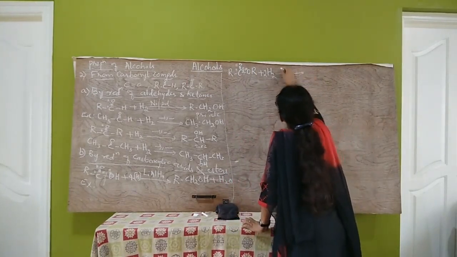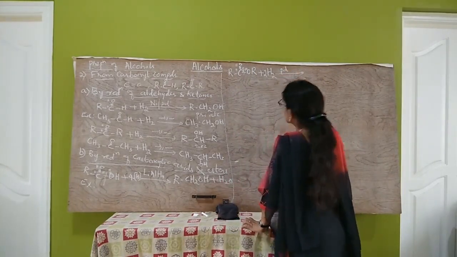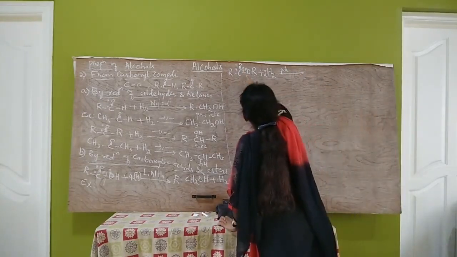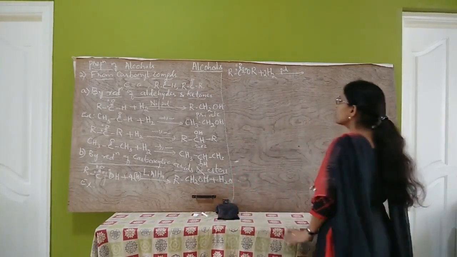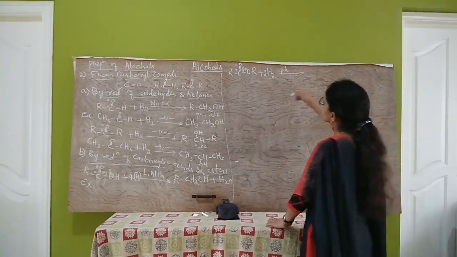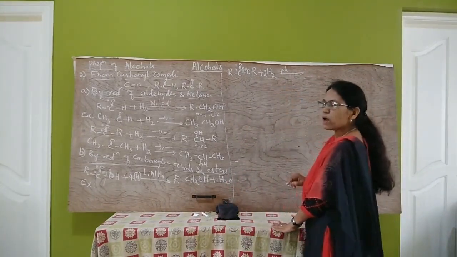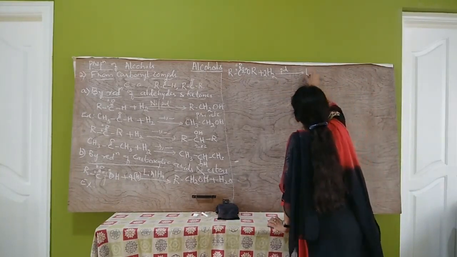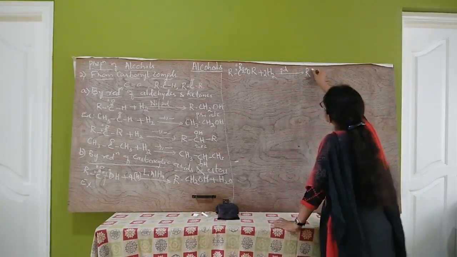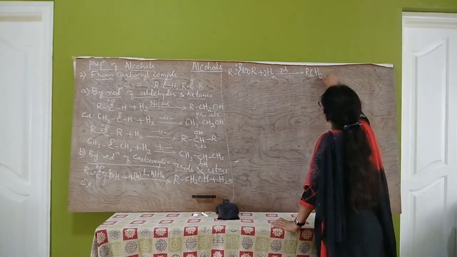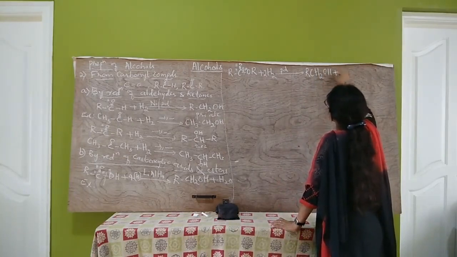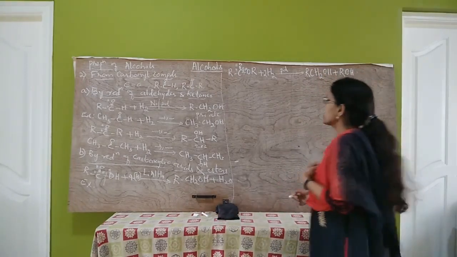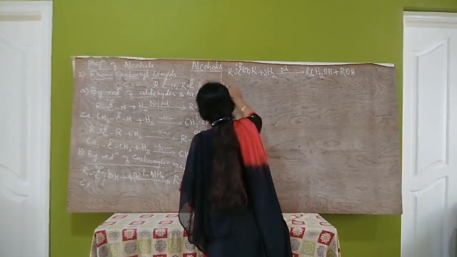In the presence of nickel, platinum or palladium catalyst, what do we get? RCH2OH plus R'OH. Two different types of primary alcohols are obtained. One is RCH2OH plus R'OH.